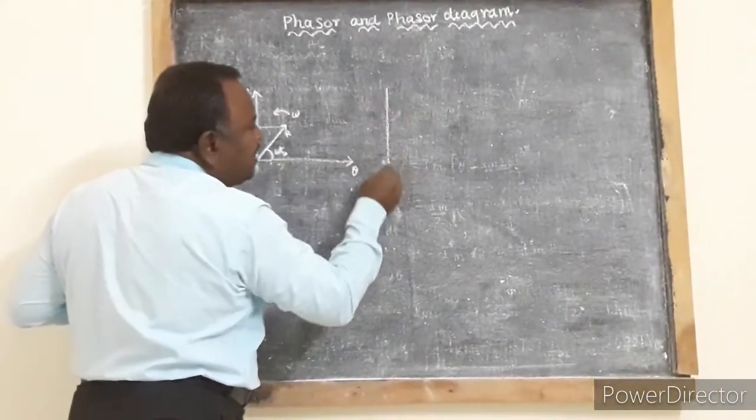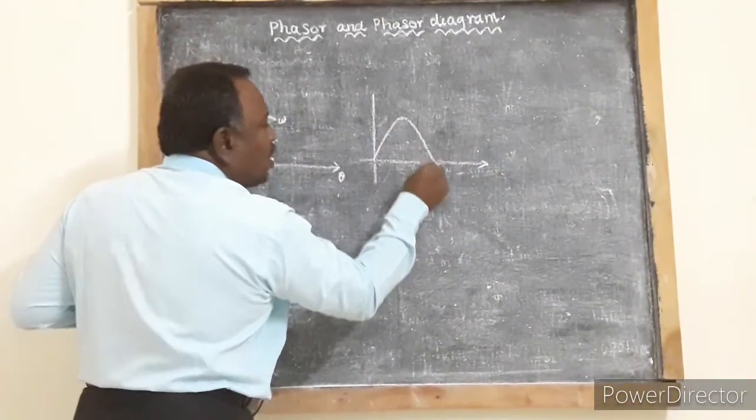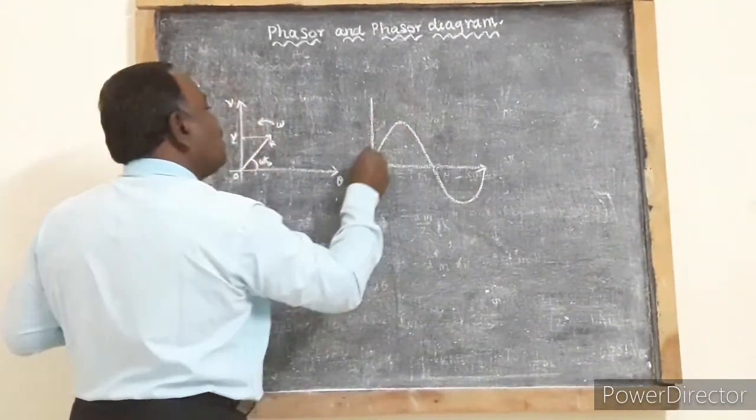For one complete rotation of the phasor, it will produce one cycle of AC voltage.